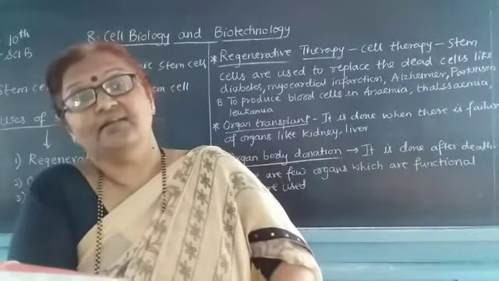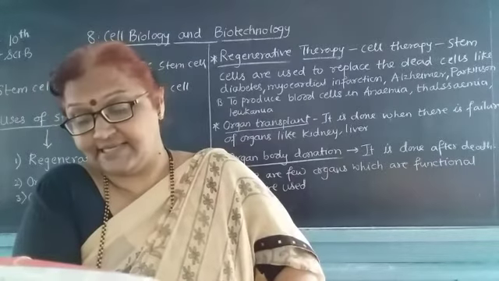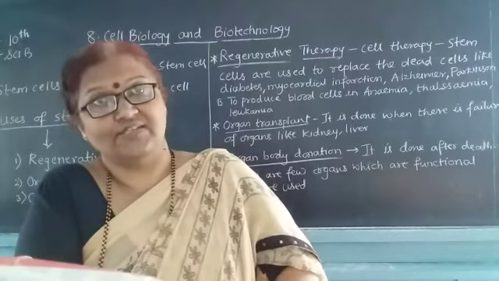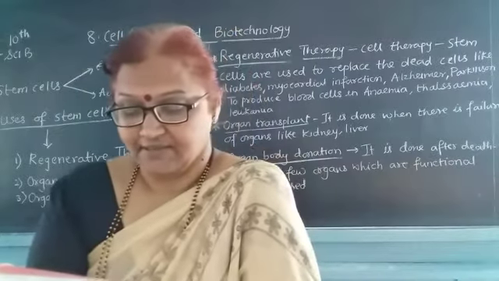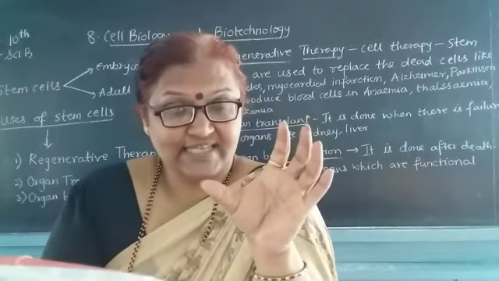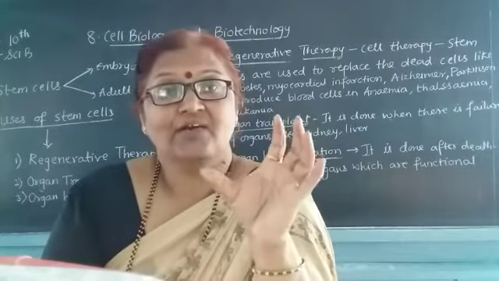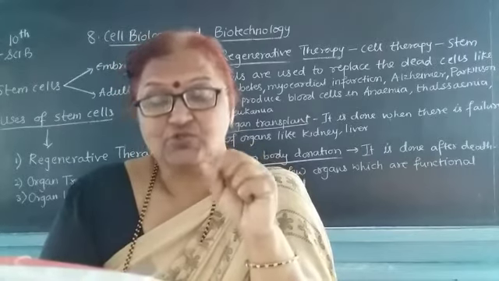Then liver cells, which are called the hepatocytes. Then neurons, which are nothing but the nerve cells. These all are developed. The embryonic cell has differentiation and therefore it is called an embryonic stem cell.